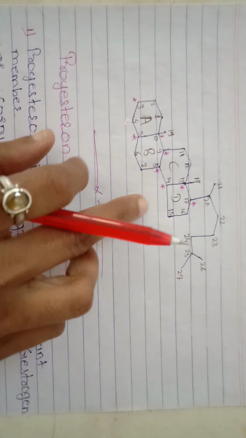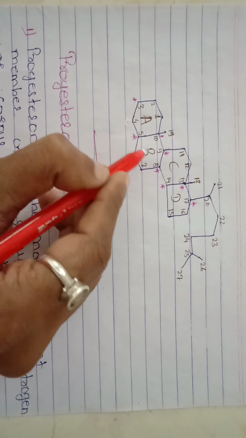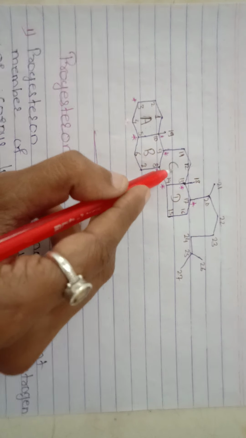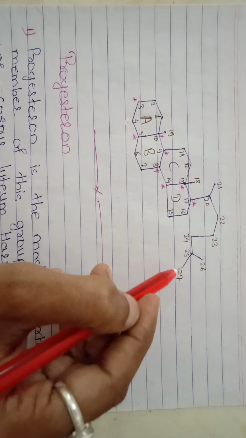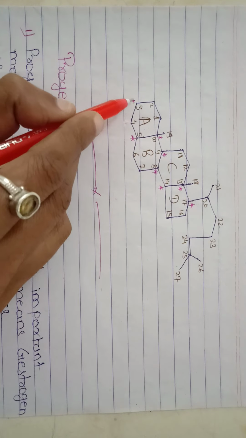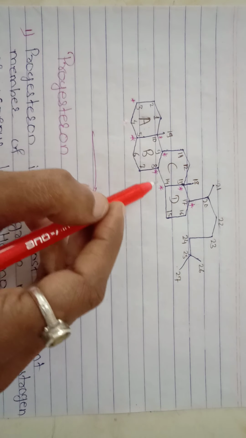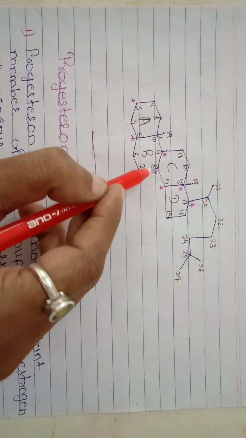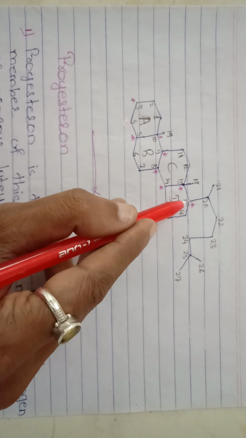This is the stereochemistry of steroid compounds. This is the phenanthrene nucleus A, B, C. This is the side chain of the steroid, and these are the 8 chiral centers: 3, 5, 8, 9, 10, 13, 14 and 17.